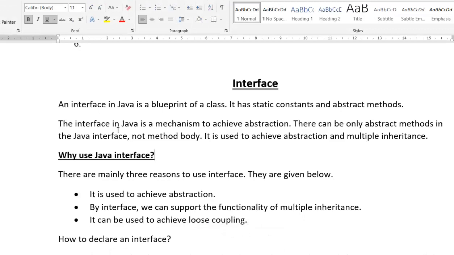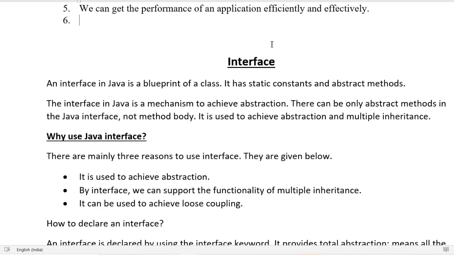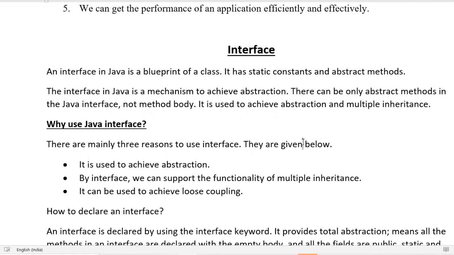Now, what is an interface? It is not like a class but works exactly like a class. The main objective of an interface is to share the data. An interface in Java is a blueprint of a class. It has static constants and abstract methods. Oh, you don't have an idea about an abstract method, right? About the abstract method.